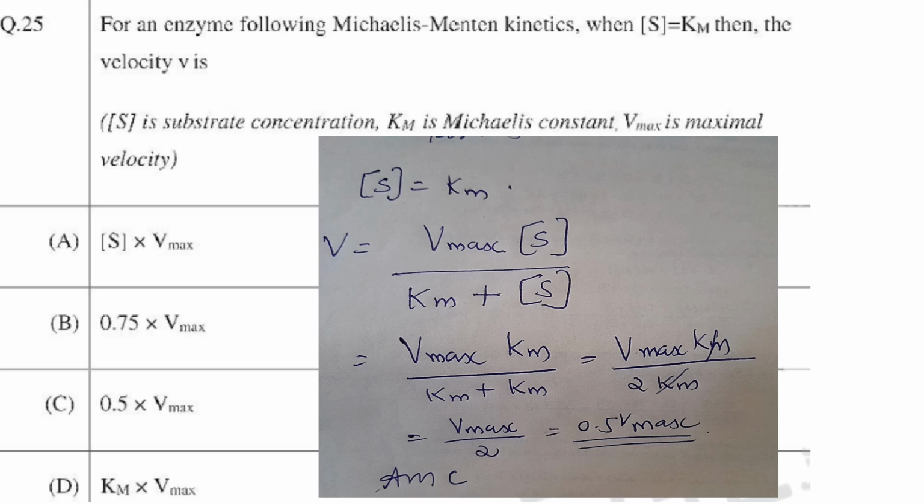Then next one. For an enzyme following Michaelis-Menten kinetics, concentration of S is equal to Km, then the velocity V is. S is substrate concentration, Km is the Michaelis-Menten constant, Vmax is maximal velocity. Here they have given concentration of S is equal to Km. We know the Michaelis-Menten equation, V is equal to Vmax times concentration of S divided by Km plus concentration of S. So in place of concentration of S, you have to substitute Km. Then you will get the answer as 0.5 Vmax after solving. So the answer here is option C.